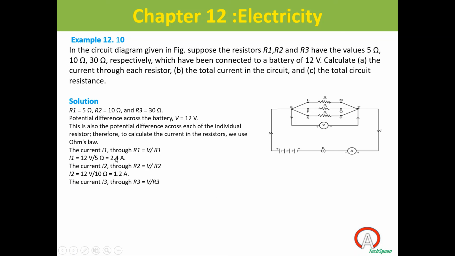I1 you will get 2.4 ampere. I2 you will get 1.2 ampere. What is the value of I3?